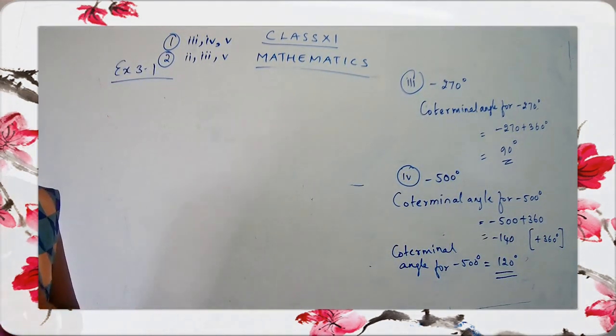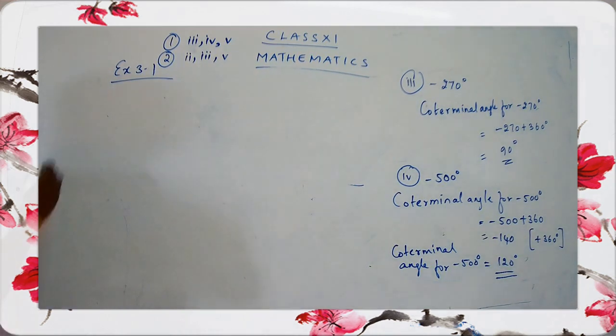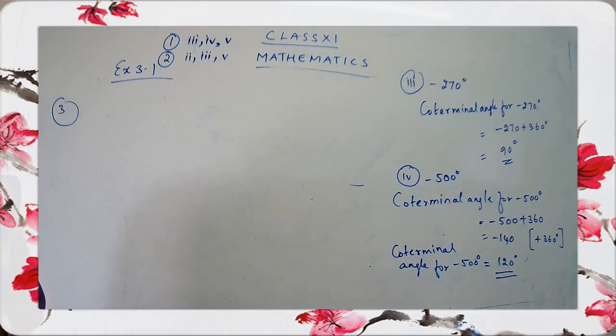Here on the third question, the third question says, if A cos theta minus B sin theta is equal to C, they have given you A cos theta minus B sin theta is equal to C, and they are saying to show that A sin theta plus B cos theta is equal to plus minus square root of A square plus B square minus C square. This is what you have to show. Read the question, children. Have you taken down the question?